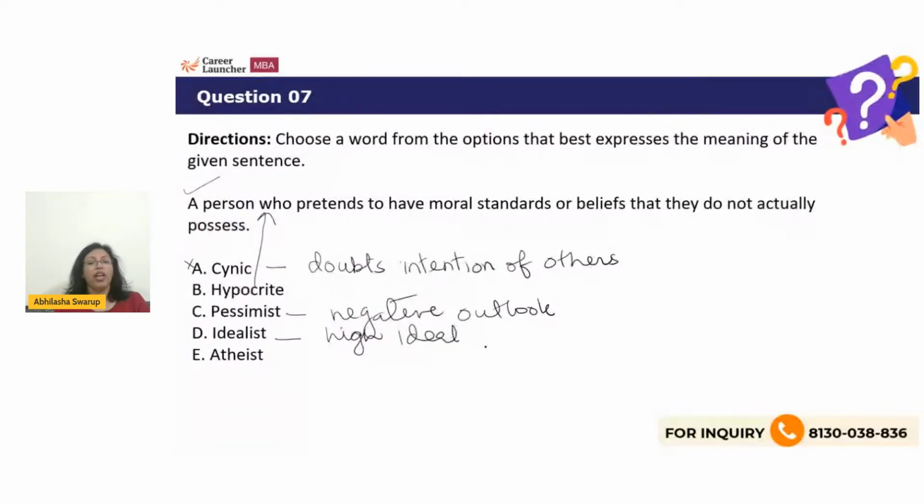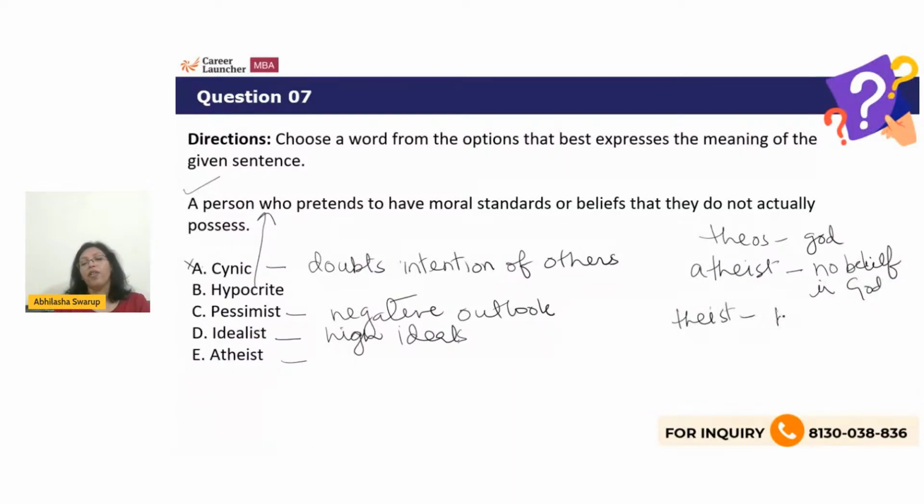Atheist, of course, I know theos means god, and a means no, so an atheist does not believe in God. He has no belief in God. The theist, on the other hand, totally believes in God.